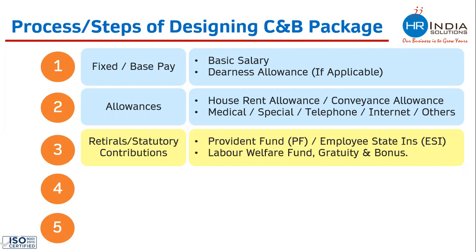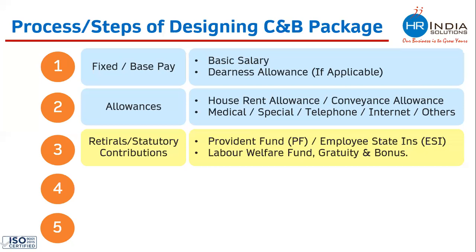Labor welfare fund is state specific. It is implemented in a few limited states only. If it is applicable in your state, you need to add the cost or contribution of this. Gratuity and bonus are something which differ from company to company. There are many companies who add gratuity and bonus, and many companies who do not add gratuity and bonus in the CTC annexure. So both are correct. That depends upon the company's choice.